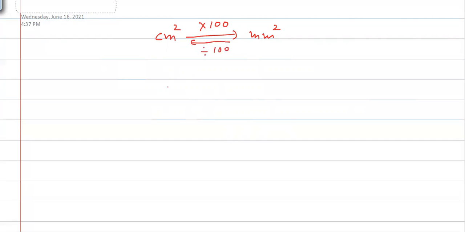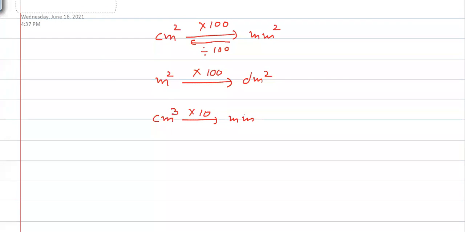In the same way, from meter to decimeter, as per the rule, multiply with 10. So what if you have to convert from meter square to decimeter square? You should double the number of zeros. In the same way, if you have to convert from centimeter to millimeter, the rule is multiply with 10.